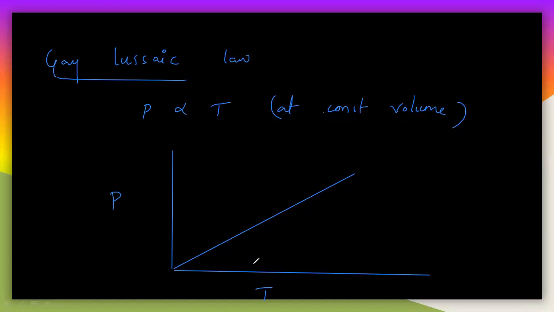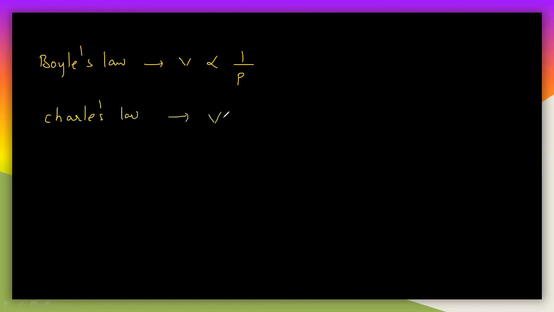So let us see all the 4 laws at a time. Let us see the first law. What is Boyle's law? V is directly proportional to 1 by P, or inverse relation with the pressure. Next, Charles law: V is directly proportional to temperature.